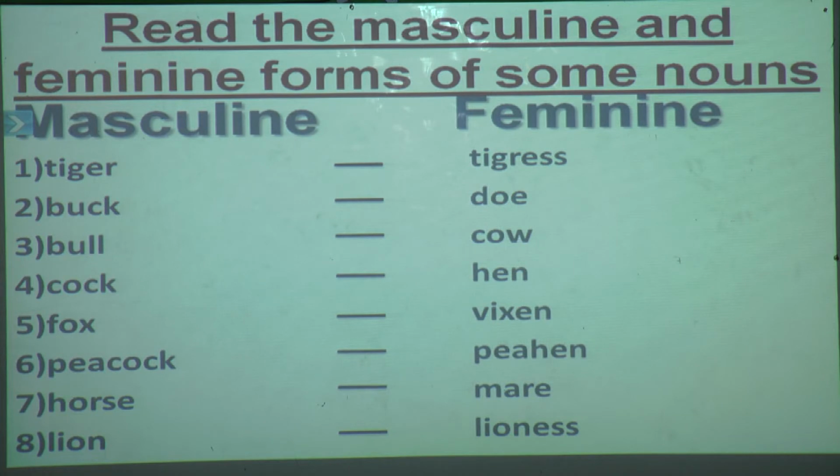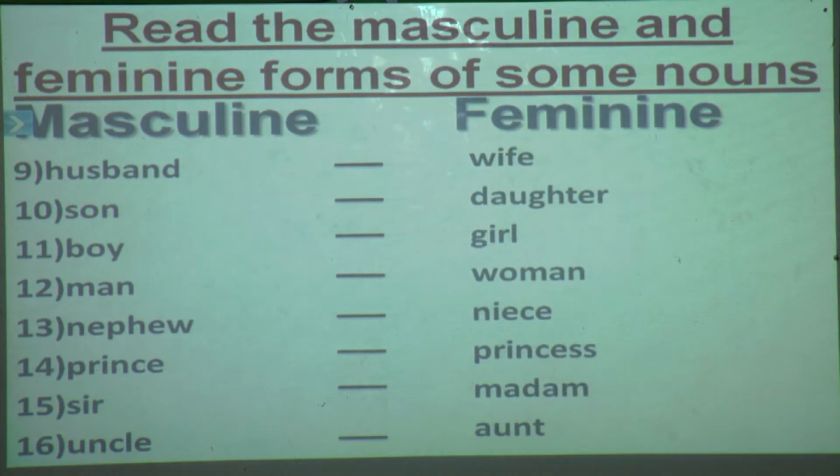Fox, vixen. If it is asked to find the feminine gender of fox, you have to say the feminine gender of fox is vixen. Peacock, peahen. Peacock, peahen. Horse, mare. Horse, mare. Lion, lioness. Lion, lioness. You have to learn the spellings too when you are reading. Next, husband, wife.